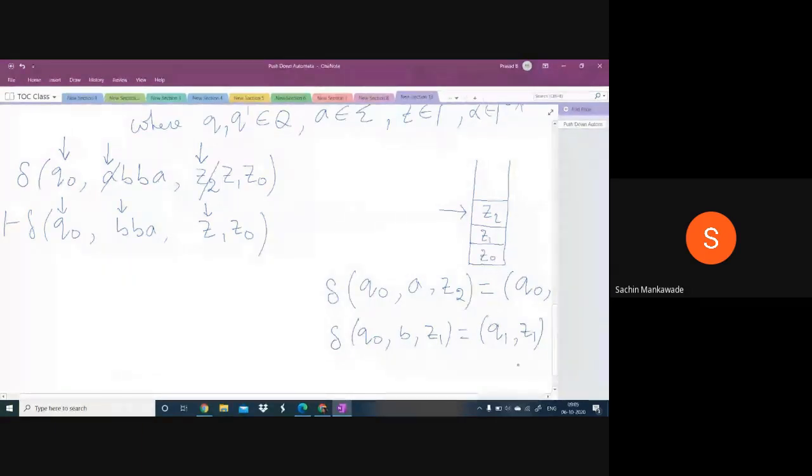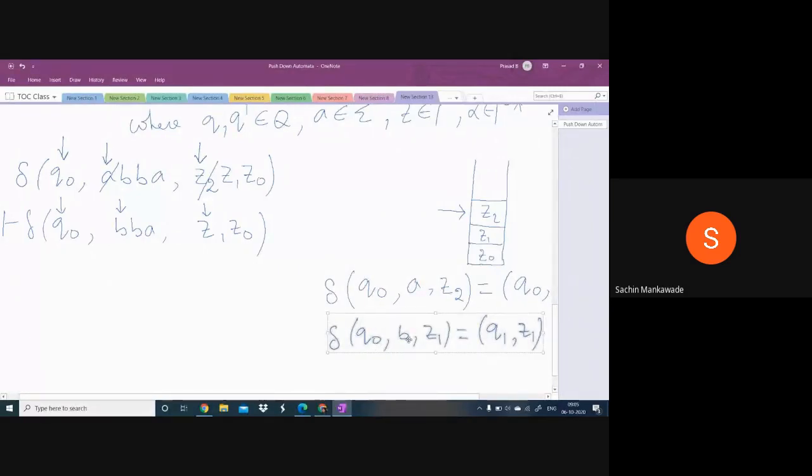Try to understand the meaning, okay? This means if the machine is in Q0 and the input symbol is B and the topmost symbol is Z1, I repeat, then look at this Q1, it means change the state from Q0 to Q1, the machine moves to the state Q1.